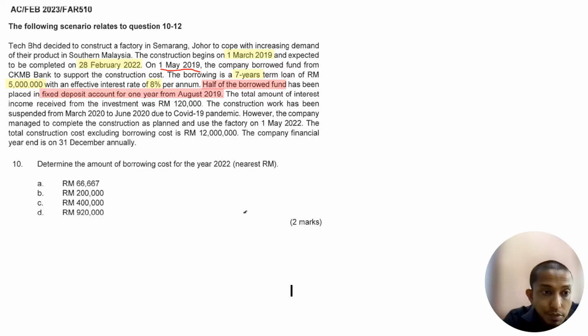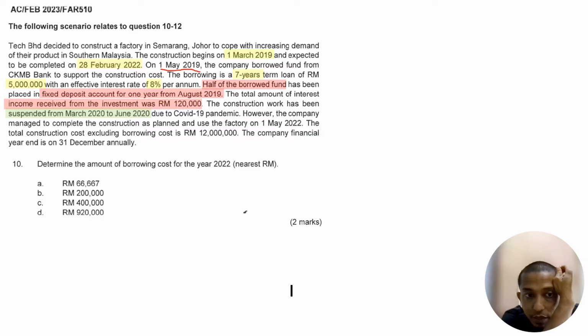Half of the borrowed fund has been placed in a fixed deposit account for 1 year from August 2019. You see, from August 2019, they put it in fixed deposit, which gives them income of 120,000 for 1 year. 1 year is 12 months, so 120,000 for 1 year. Therefore, we can assume the average per month is 10,000. So the construction work has been suspended, and now this is another piece of information: suspended from March 2022 to June 2022 because of the COVID-19 pandemic.